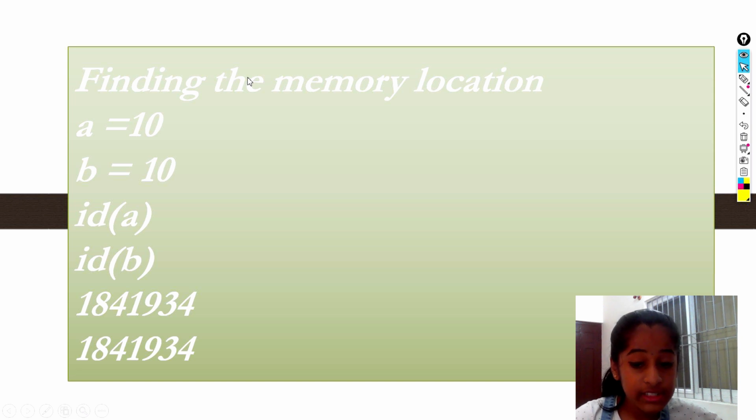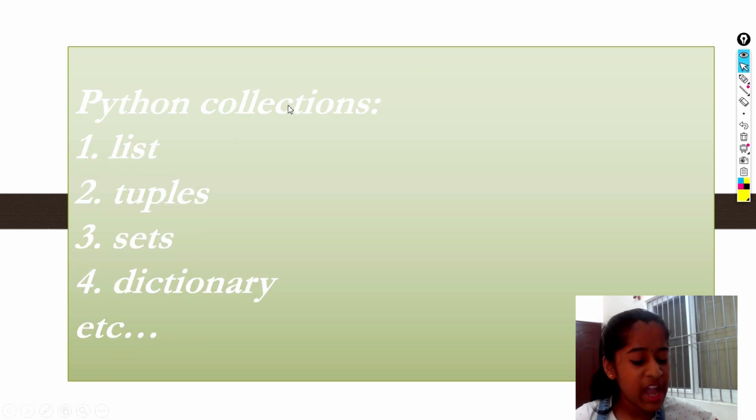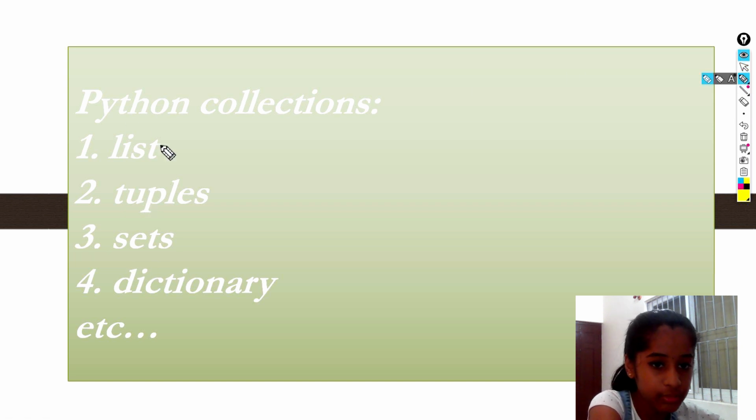Now let's see the next Python collection. We have tuples. So what exactly are tuples? It's a kind of list, but you can't say completely that it's a list. It's a bit different from a list. There are a few different features, but you can just know that tuples are basically kind of lists.